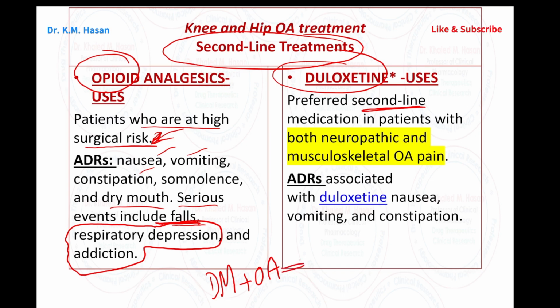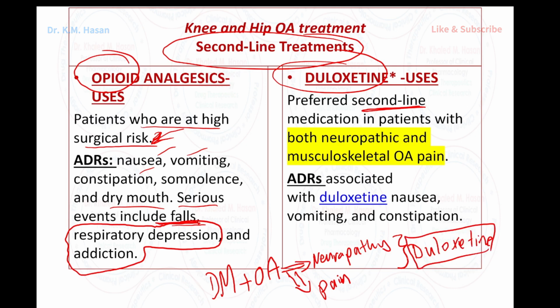We know that diabetes is associated with neuropathy, and osteoarthritis is associated with joint pain. In this case, duloxetine will be the drug of choice for this patient because duloxetine treats neuropathy and treats muscle and joint pain.